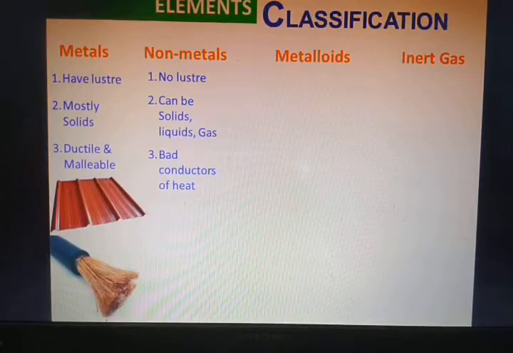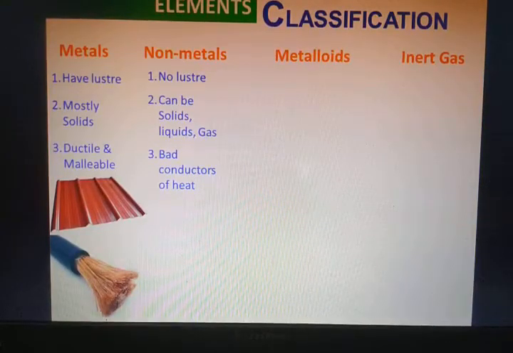What about liquid non-metals? Yes, of course, we have a liquid non-metal, that's bromine. Then gaseous, of course, lots and lots: oxygen, nitrogen, fluorine, chlorine, hydrogen, helium. All these are non-metals in the gaseous state.